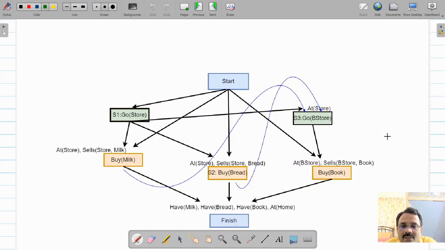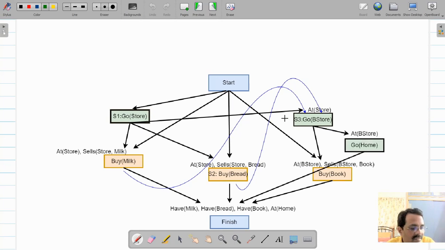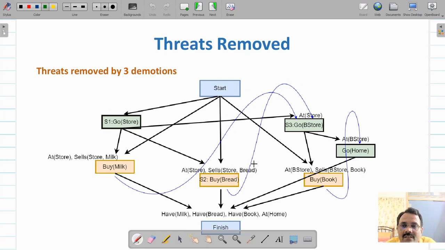Initially two demotions, from buy milk and buy bread to S3, and now this third demotion, from buy book to go home, so that you will be at home and this at home will be satisfied. So now this is your final plan after performing these three demotions, and that's how you have removed the threats.